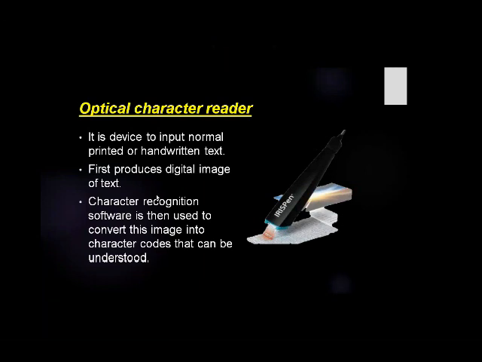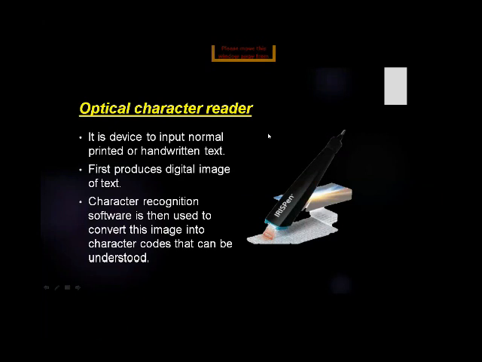An optical character reader is a device used to input normal printed or handwritten text. It first produces a digital image of the text. Then character recognition software is used to convert this image into character codes that can be understood, stored, and processed by the computer. This technique is called optical character recognition.